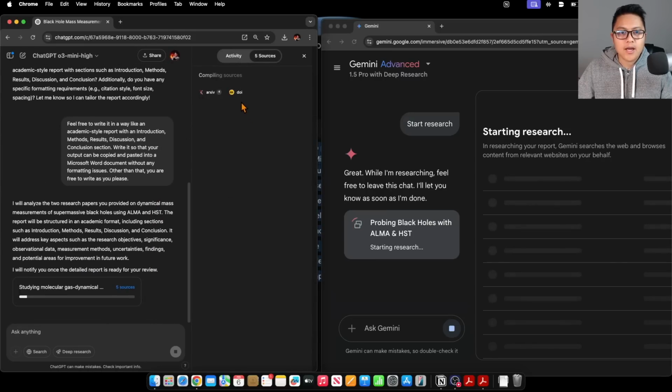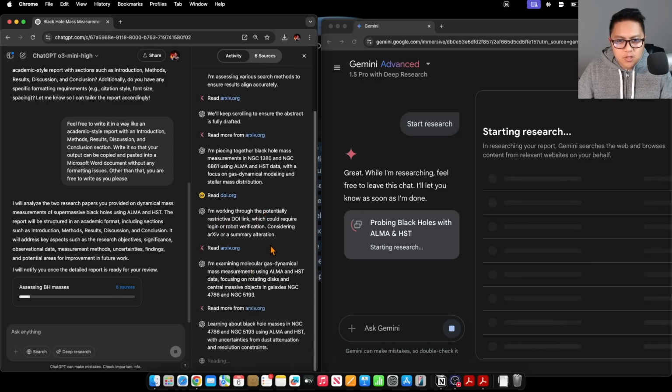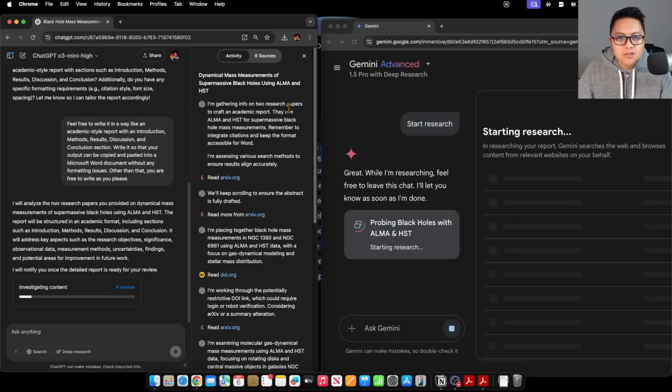You can take a look at what is going up here. So it says here, working through the potentially restrictive DOI link. Really restrictive? Considering arXiv. I did give you arXiv. Wait a minute. What's going on here?